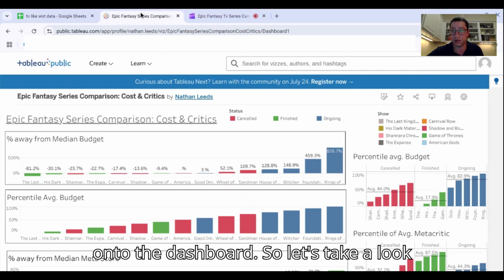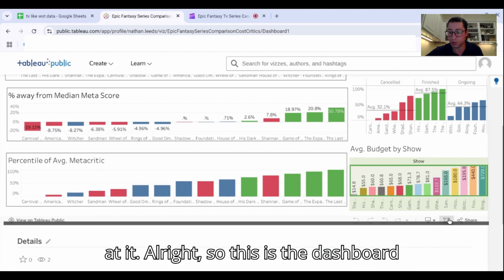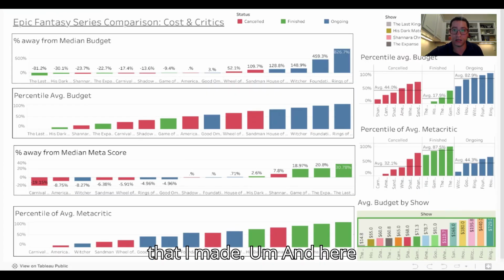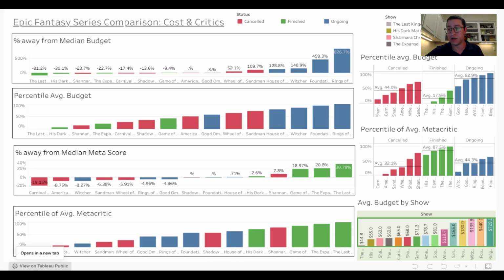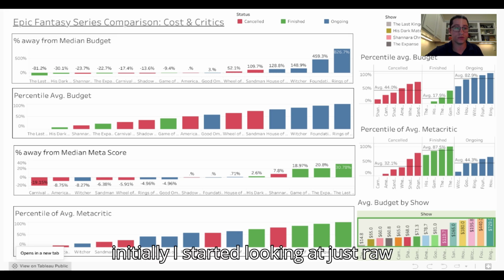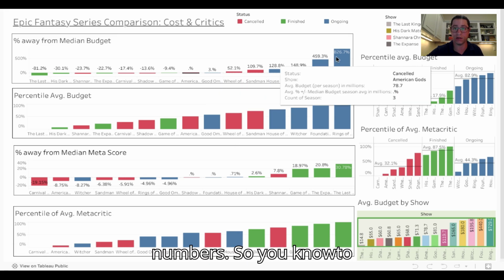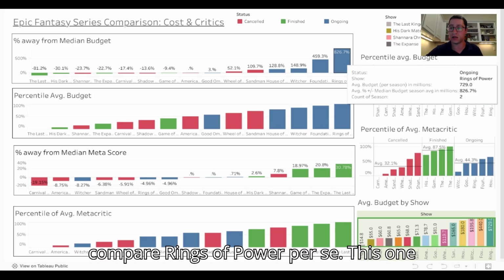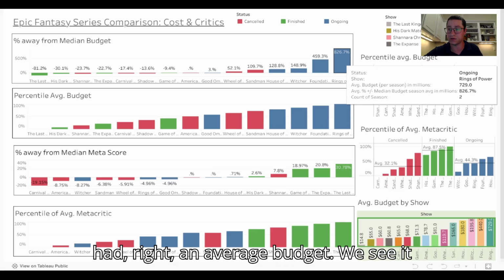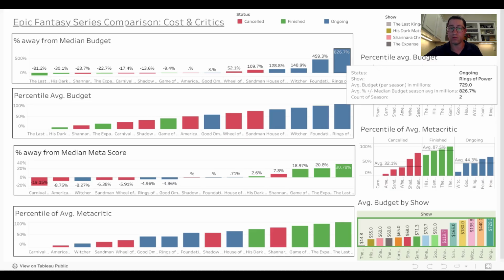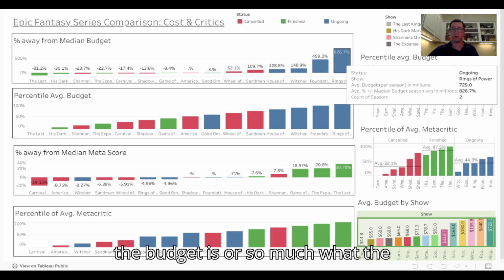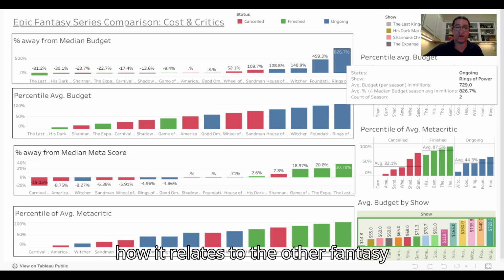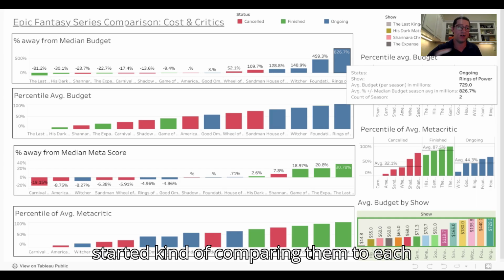And then onto the dashboard. So let's take a look at it. All right, so this is the dashboard that I made, and here are the various different numbers that I came up with. Initially, I started looking at just raw numbers. So to compare Rings of Power, this one had an average budget, we see it here as 729 million. But then I started to realize maybe it doesn't matter so much what the budget is or what the Metacritic score is, but how it relates to the other fantasy shows like it. And so that's why I started comparing them to each other.